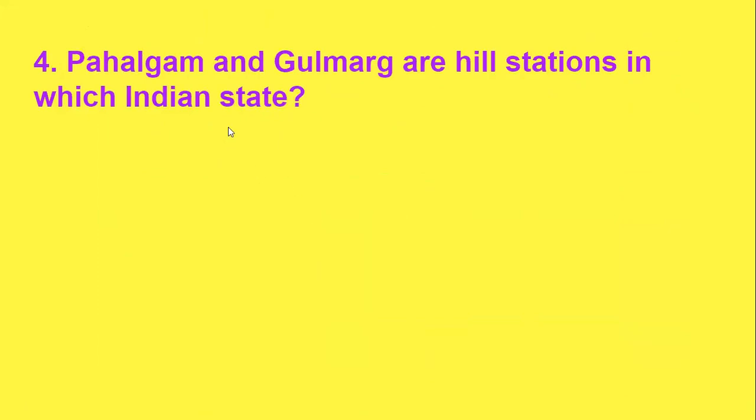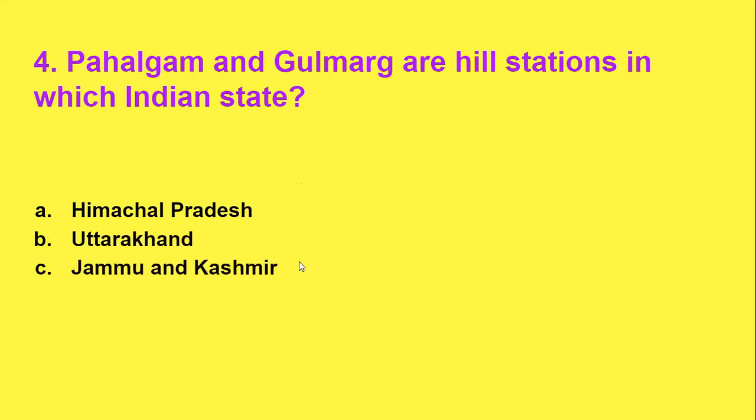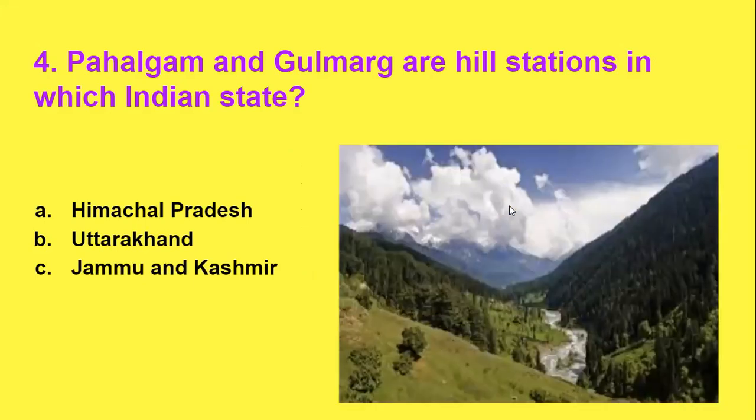Now the question number 4 is, Pahalgam and Gulmarg are hill stations in which Indian state? So you have to tell which Indian state Pahalgam and Gulmarg are in. You have to write the name of the state. The options are Himachal Pradesh, Uttarakhand, and the last one is Jammu and Kashmir. I'll show you the image, it gives more clarity to you.